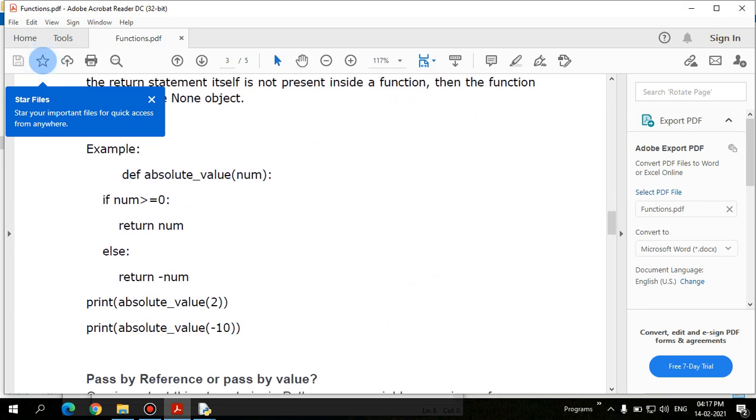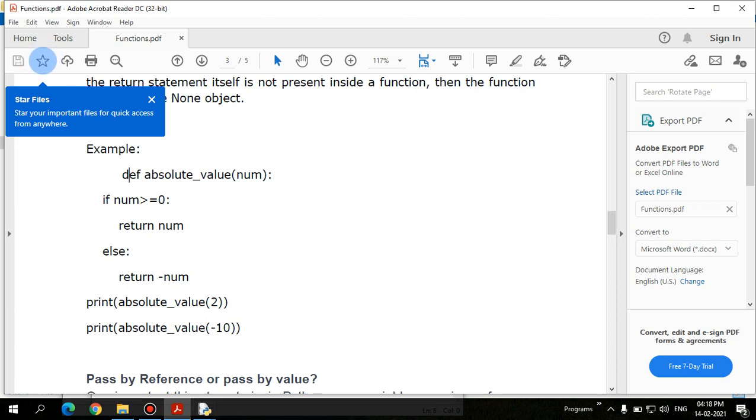Here the return statement is defining the absolute value. This is a function, the program that was used to define the absolute value, right? Whatever argument is getting passed, it will return a value as an absolute value. Either it is a positive value or a negative value, it will return it as an absolute value, right? So that is the function of this.